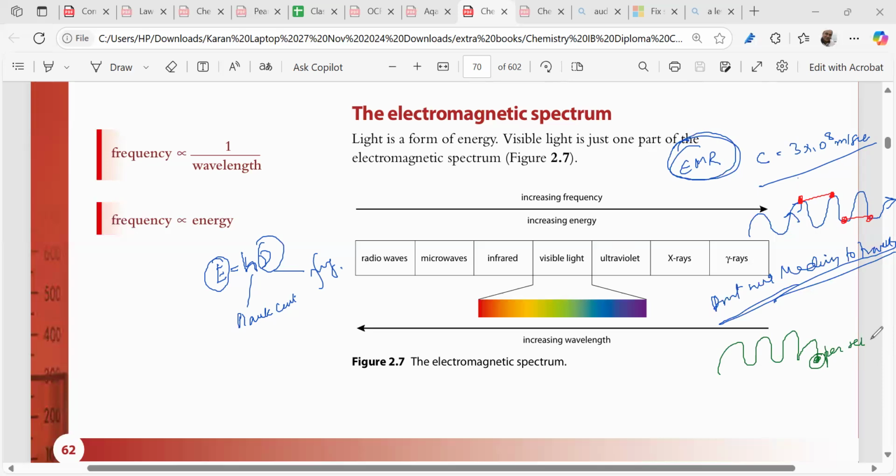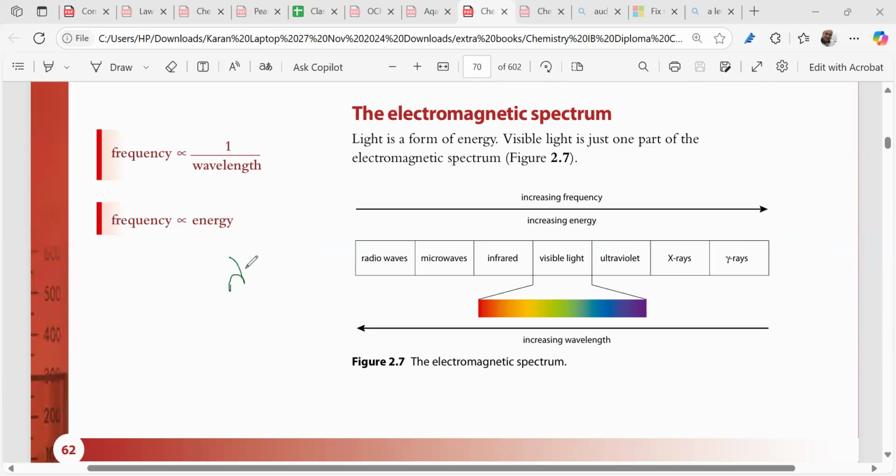The next important thing is that the wavelength of any electromagnetic radiation multiplied by its frequency will always be equal to a constant. What's the constant? The constant is the speed of light, right? Clear? Understood? If you multiply the wavelength by the frequency, this multiplication will give you the speed of light. c is the speed of light. Speed is constant, right? This is clear to you? Fine.